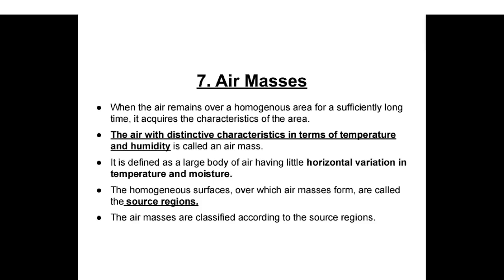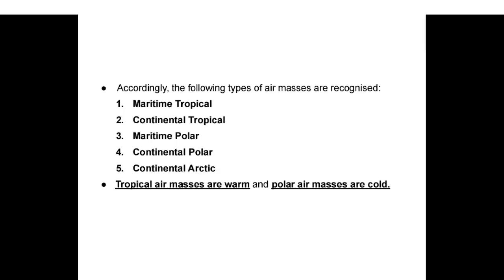Air masses. When the air remains over a homogeneous area for a sufficiently long time, it acquires the characteristics of the area. The air with distinctive characteristics in terms of temperature and humidity is called an air mass. It is defined as a large body of air having little horizontal variation in temperature and moisture. The homogeneous surfaces over which air masses form are called the source regions. The air masses are classified according to the source regions. Accordingly, the following types of air masses are recognized: maritime tropical, continental tropical, maritime polar, continental polar, continental arctic. Tropical air masses are warm and polar air masses are cold.